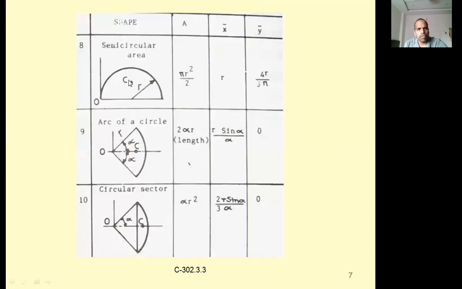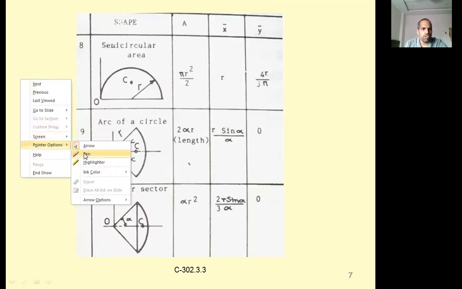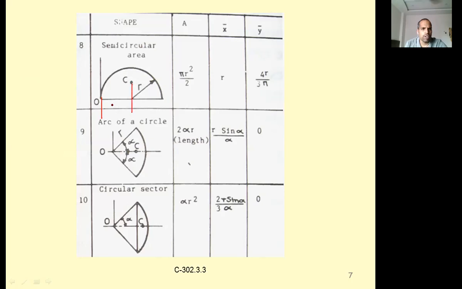Next, after the quarter circle, is the semicircle. Semicircle is half of the area: pi r square by 2. From here to here it is x bar. So x bar is equal to radius, because this is the center of your circle, and here also it is radius. That's why x bar is equal to radius, and the height will be the same as your previous case, that is 4r by 3 pi.